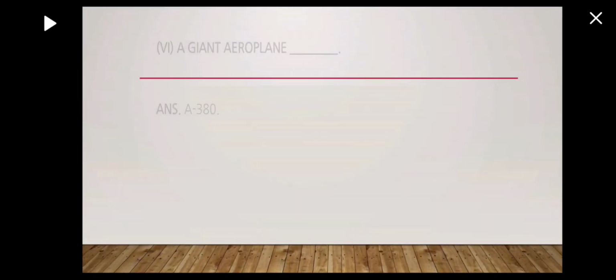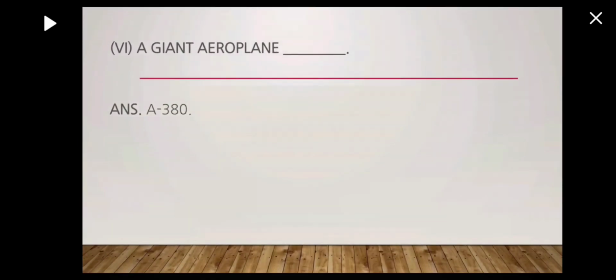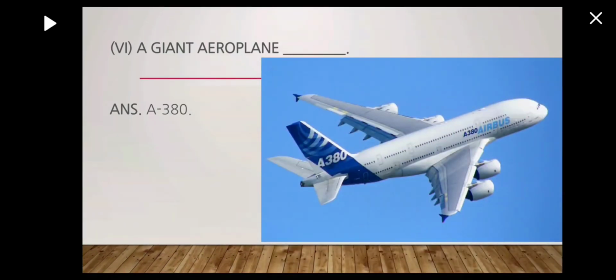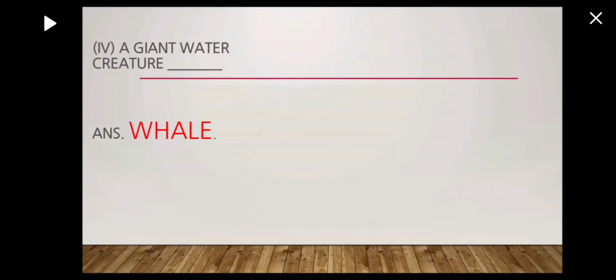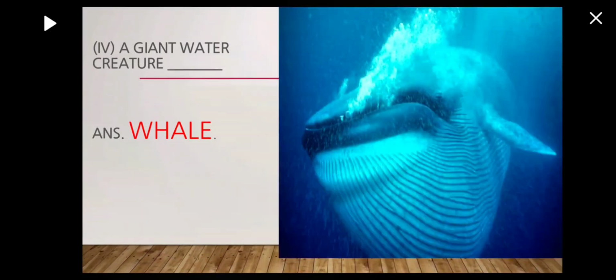Then a giant aeroplane, and it's the A380. This is a giant one, an Airbus aeroplane. Okay, students, and a giant water creature is the whale. Yes, it is a really giant water creature, right?